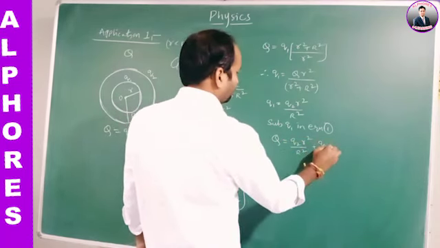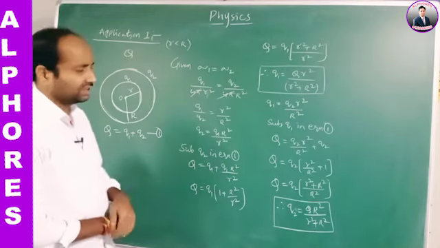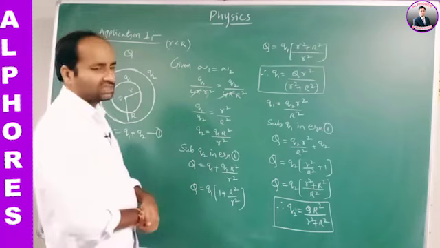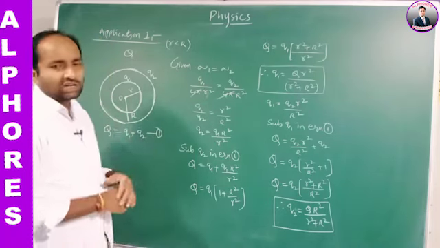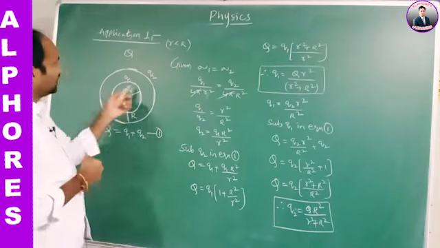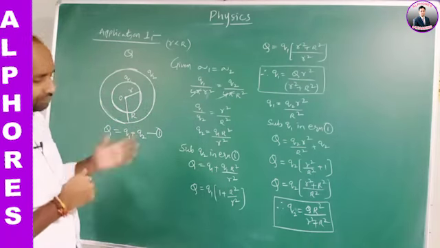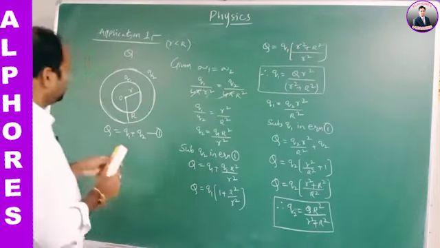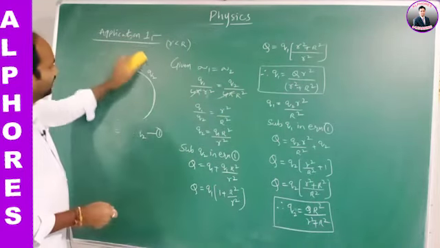But we need to find the potential at the common center. What is the expression for potential due to point charges? Potential at the common center: these are conducting spheres, so the charge resides on the surface. So here you may write like this: potential at the common center we should calculate.